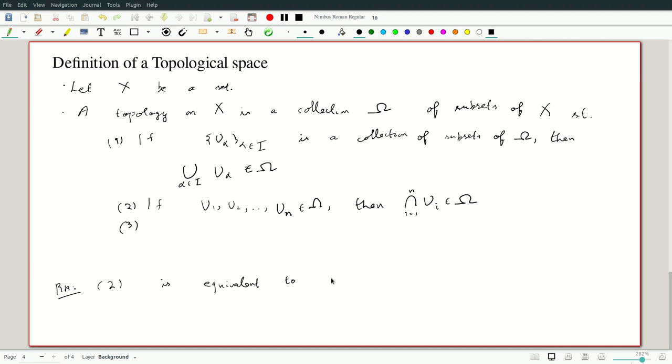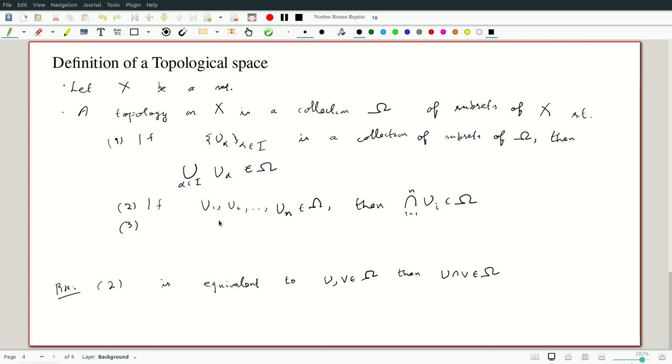2 is equivalent to assuming, well, 2 prime, let me just write it. Suppose we have u and v in omega, then u intersection v is in omega. Given property 3 in one extreme case, which we will discuss in a moment, 2 is equivalent to saying if a pair of sets is in omega, then their intersection is in omega, because from that by induction we can deduce the 2 as stated there, and conversely specialize for n equals 2.